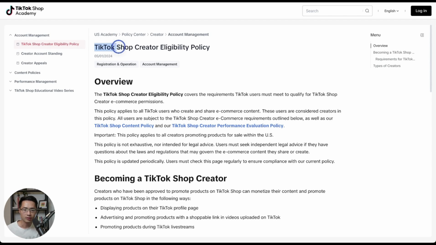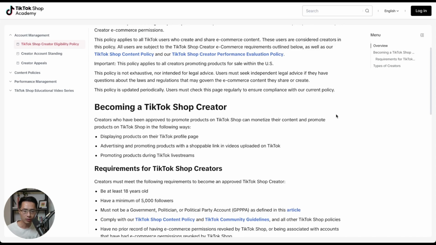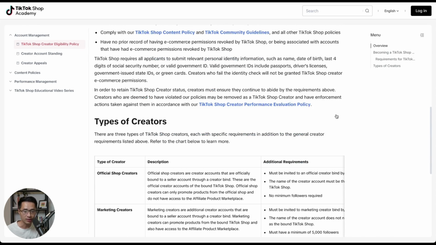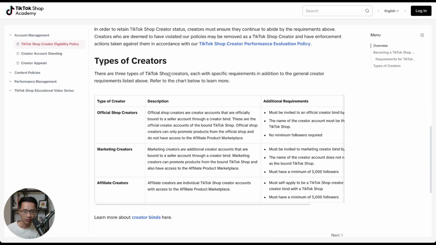So here is the TikTok Shop creator eligibility policy. I'll also link this down below so you can read up on it. When you scroll down, it gives you all the requirements and different types of accounts that you could sign up for. We'll just look at the types of creators here. There are basically three different types of creator accounts that you could sign up for: the official shop creators, the marketing creators, and then the affiliate creators. Each of them has different requirements.